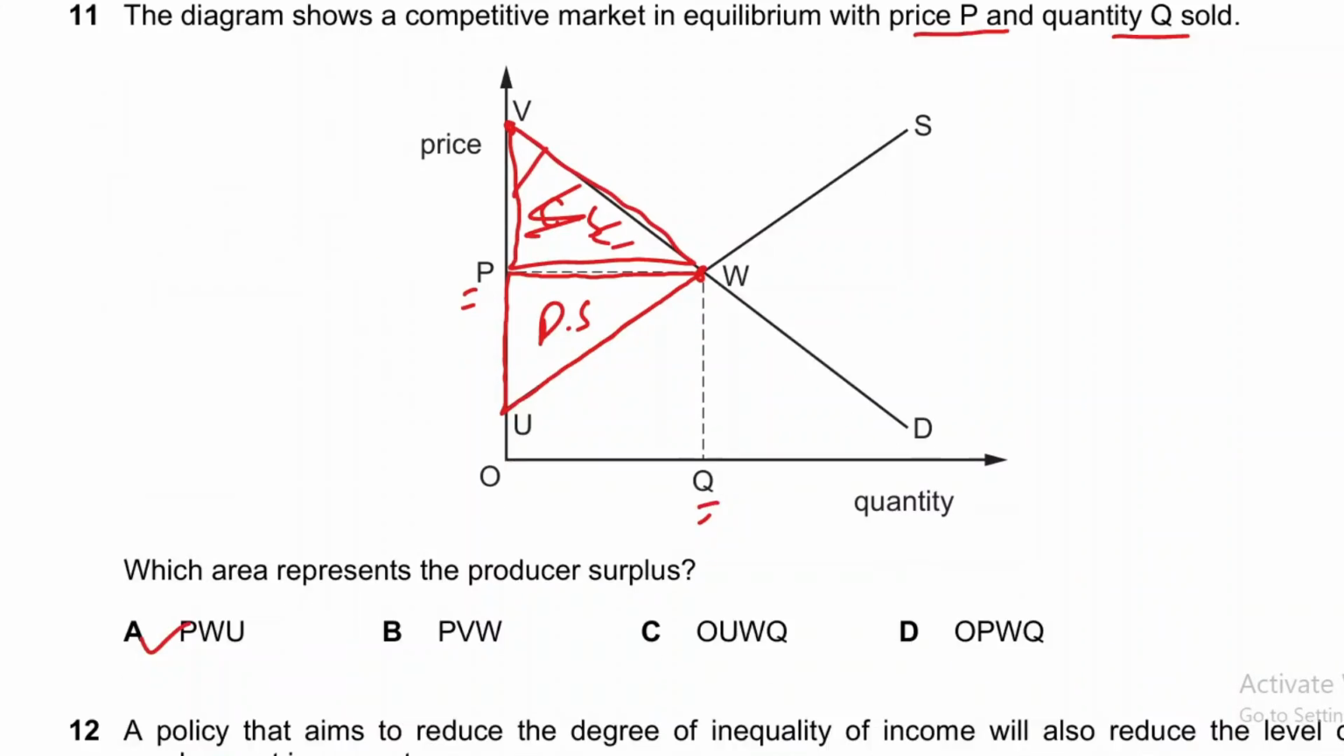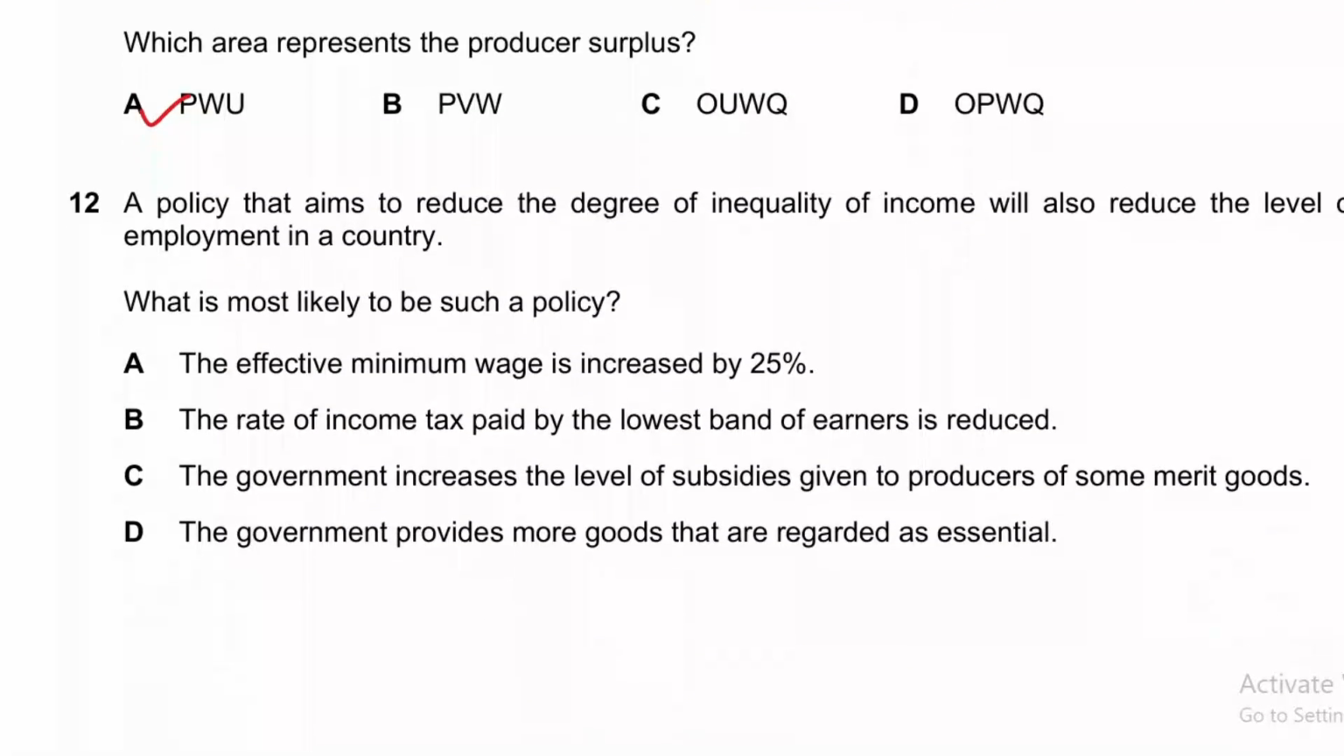Okay, so now moving to question number 12: a policy that aims to reduce the degree of inequality of income will also reduce the level of employment in the country, right? So there is one option that will reduce inequality. Income inequality is when people have different incomes, like the rich are rich and the poor are much poorer. So we want to reduce that degree of inequality.